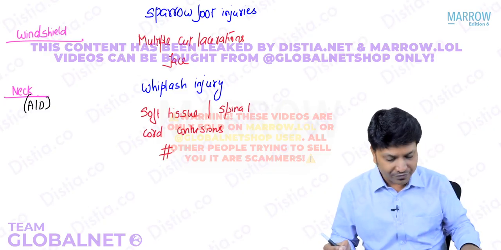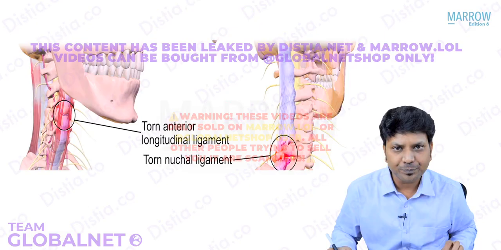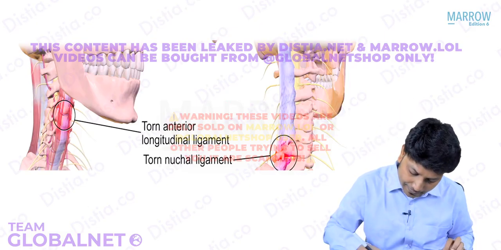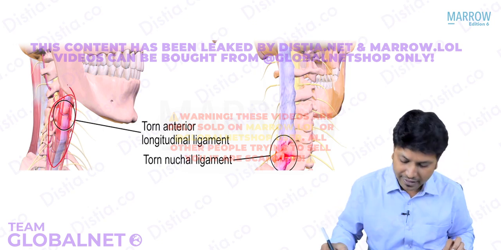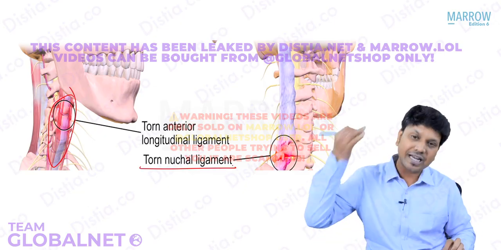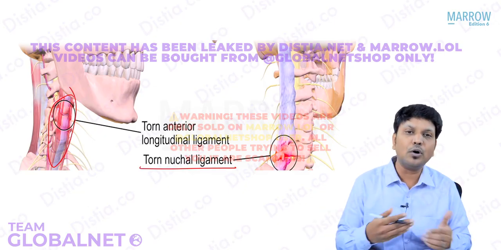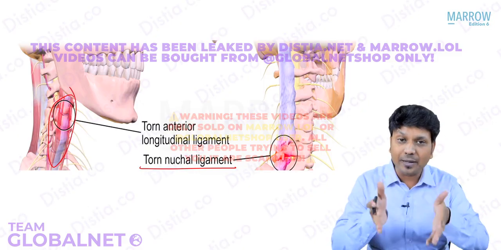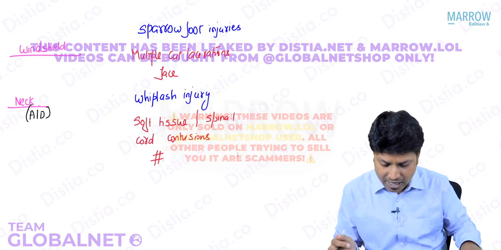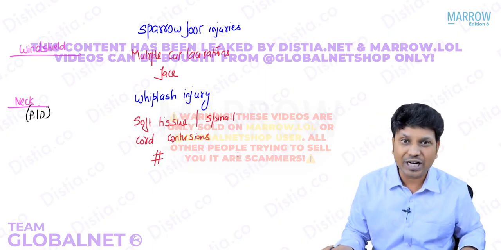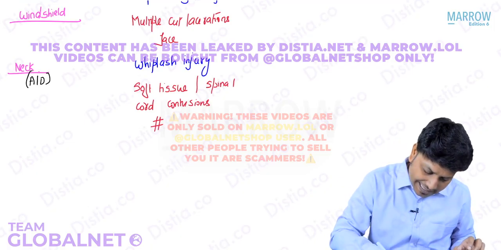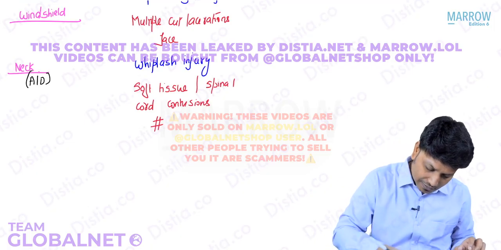You can see these are called whiplash injury. You can see when there is sudden hyperextension, the anterior longitudinal ligament may get injured. If there is sudden hyperflexion, the ligament posteriorly will get injured. So both kinds of injuries are possible depending on the nature of the movement in the neck. We call it whiplash injury. I told you this is due to acceleration and deceleration. Fine. Now going forward, the next level after the neck.